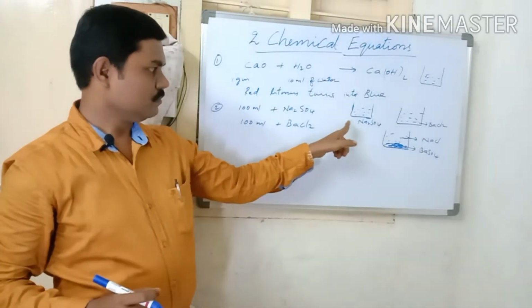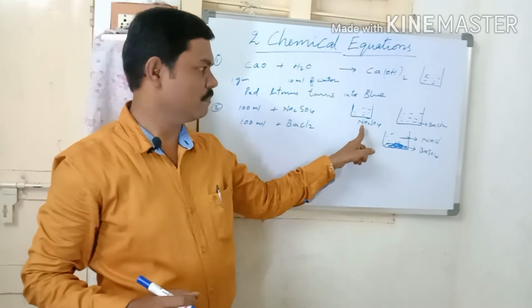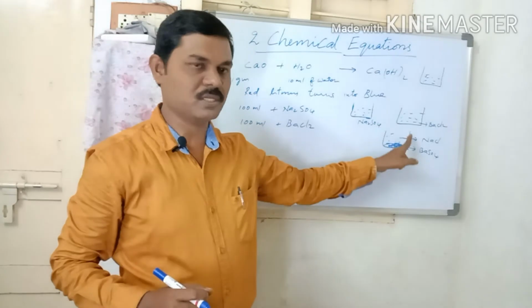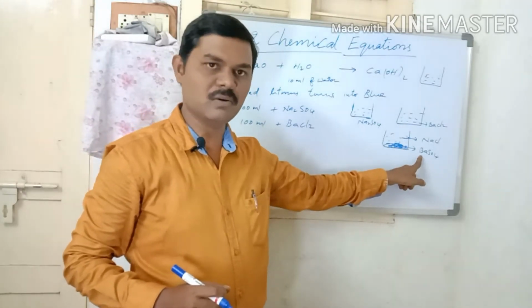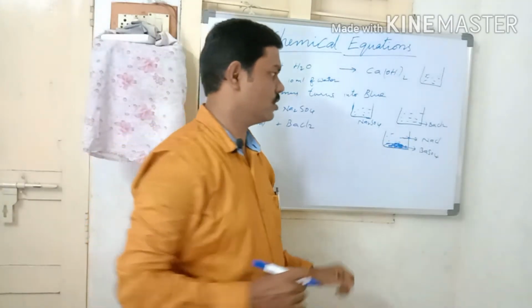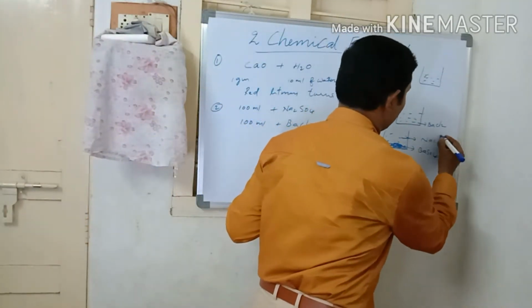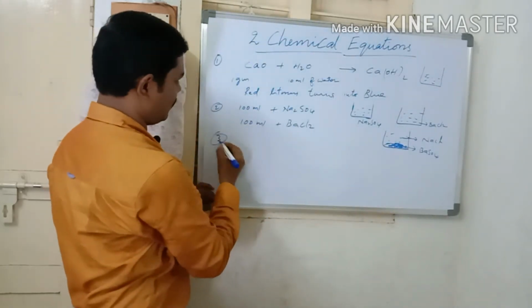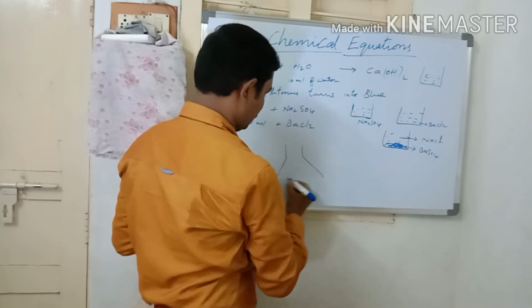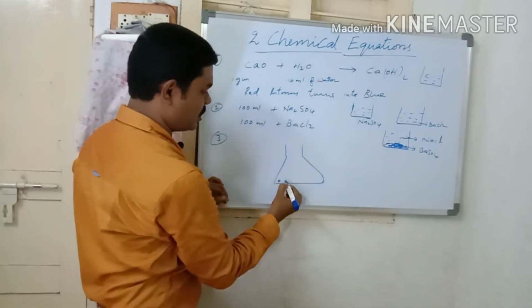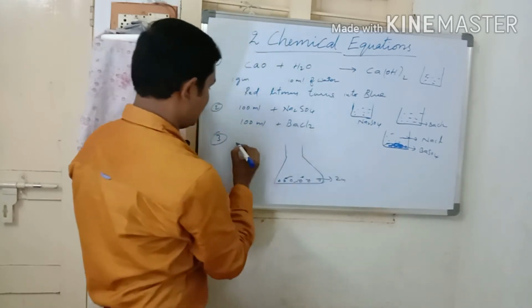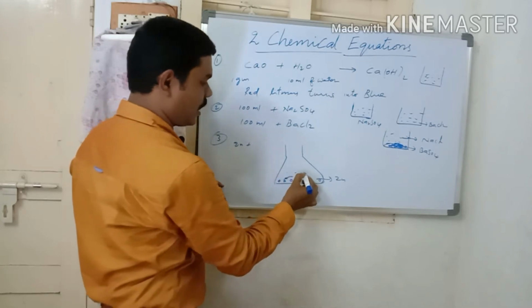So here sodium sulfate solution reacts with barium chloride solution to form new substances: barium sulfate, an undissolved substance which is called a precipitate, and sodium chloride solution is also produced. Let us see one more activity. Take one conical flask, take a few zinc granules, and pour some hydrochloric acid.